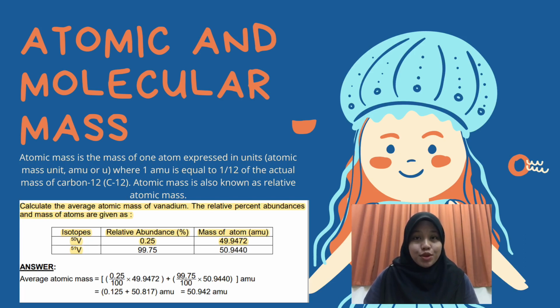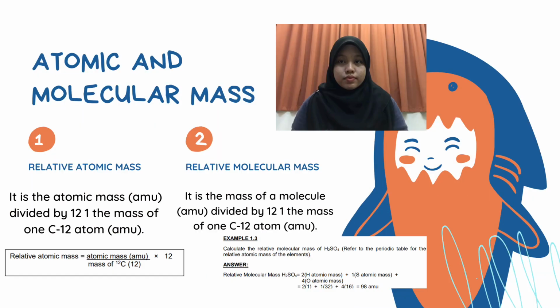Atomic mass unit, AMU or u, where 1 AMU is equal to 1/12 of the actual mass of carbon-12. Atomic mass is also known as relative atomic mass. Most elements have several naturally occurring isotopes with differing percent abundance. The atomic mass shown in the periodic table for an element is the average weight of the masses of all its isotopes. It is known as average atomic mass.